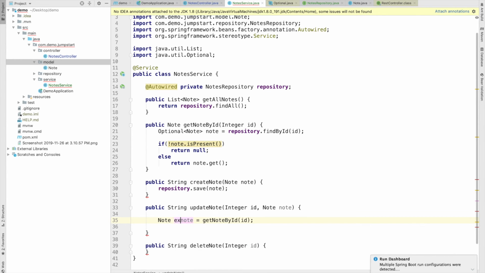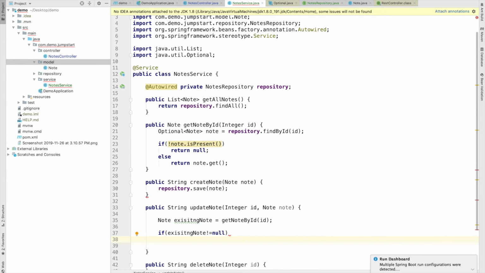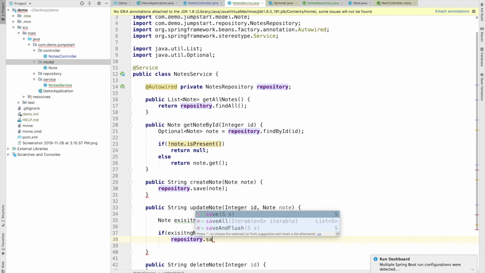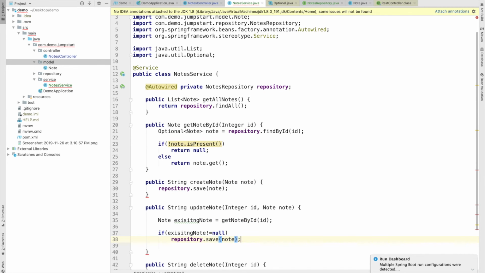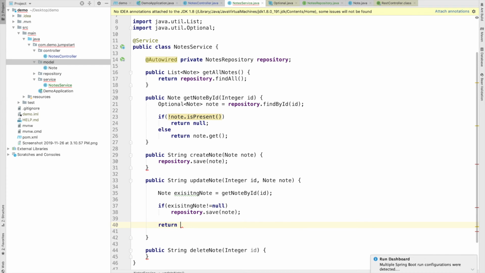If existing node is not equal to null, just use repository dot save the node with updated values, and we have to return a response, return String, node has been updated successfully.